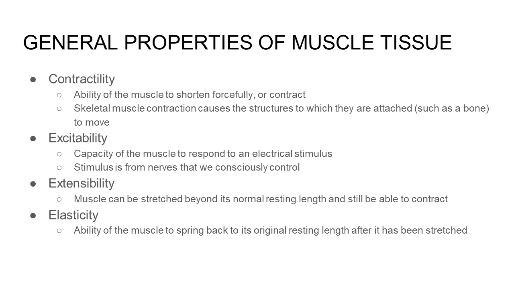General properties of a muscle tissue. So first is contractility, which refers to the ability of the muscle to shorten forcefully or contract. Skeletal muscle contraction causes the structures to which they are attached, such as the bone, to move.